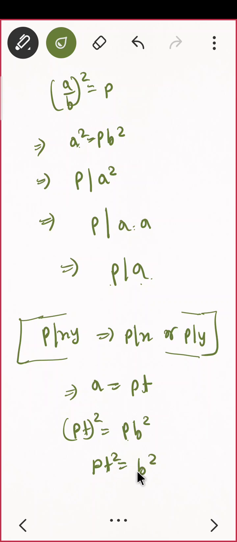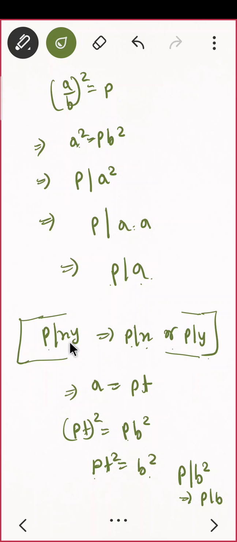From here, can I say something? b square equal to p into t square. Whether b square or p... Perfect. P divides b square. Similarly, can I say p divides b? Why? As per this condition of prime, if p divides xy, then either p divides x or p divides y.